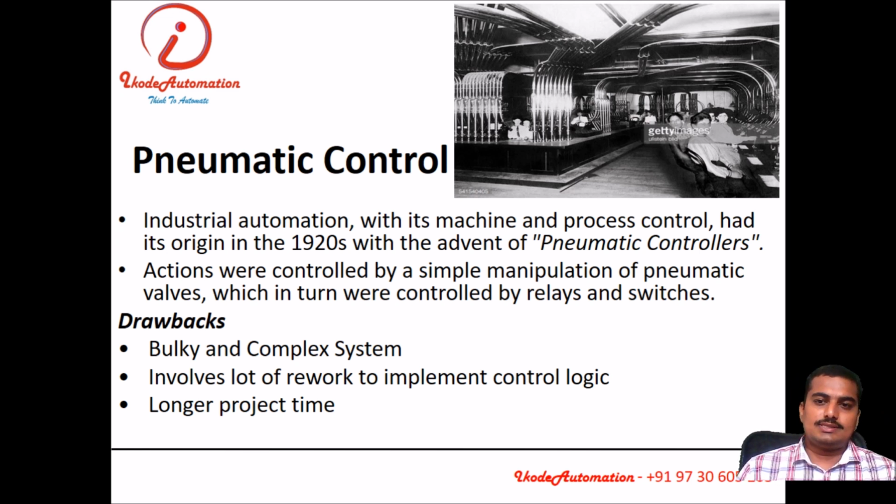All the processes were controlled by means of pneumatic valves and mechanically operated pneumatic systems. The drawbacks: the systems are bulky, involve a lot of levers, longer project time, and if the pressure drops or some leakage is there, the entire system collapses.